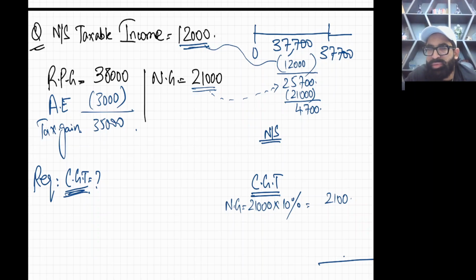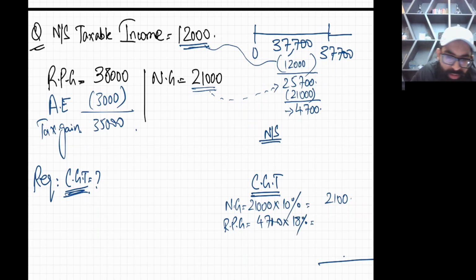Now lastly RPG is left. So let's calculate tax on RPG. Your RPG is 35,000. You'll pick it up and you'll knock this band. So now how much is left? 4,700 is left. So we'll write RPG here. 4,700 will come in the first band of RPG and the first band tax rate is 18%, which gives 846. Okay. So finally this band is totally consumed.